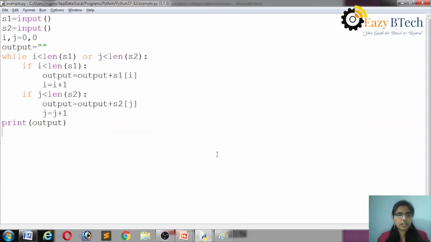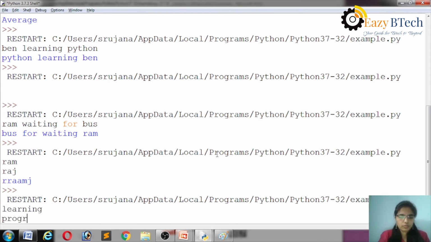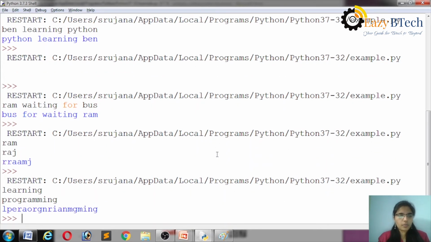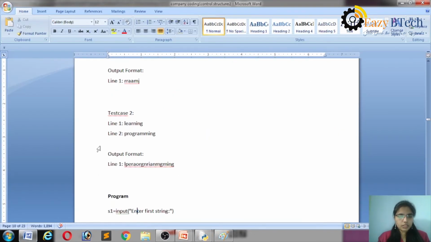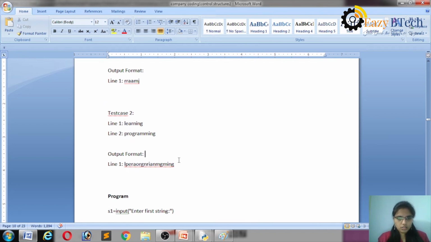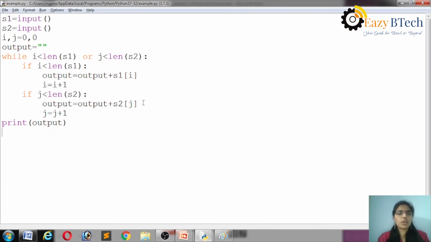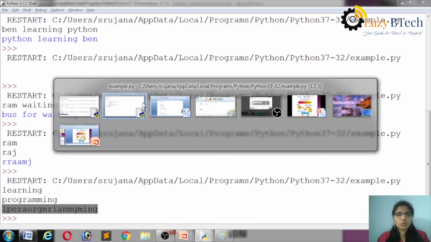Learning programming. Let's execute this. Learning programming. Okay. Let's see here. LPERAO R. Okay, so the string is correct. Let's check here. Yes, it is correct. Okay, so let's move on to the next example. This is about merging of two strings one by one character.